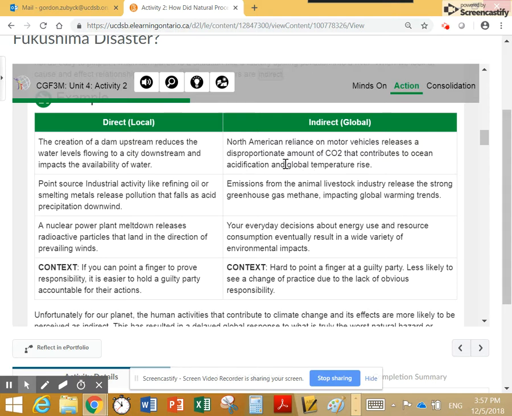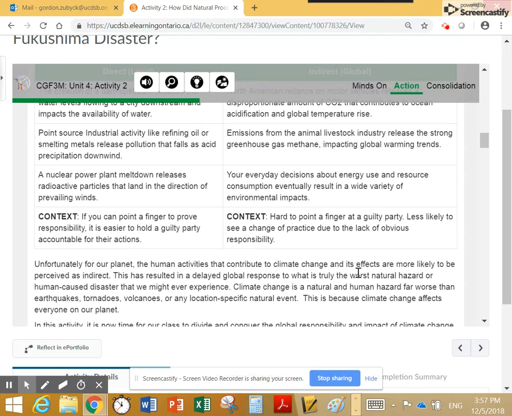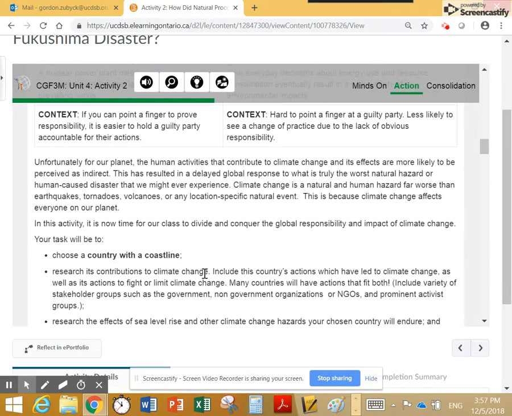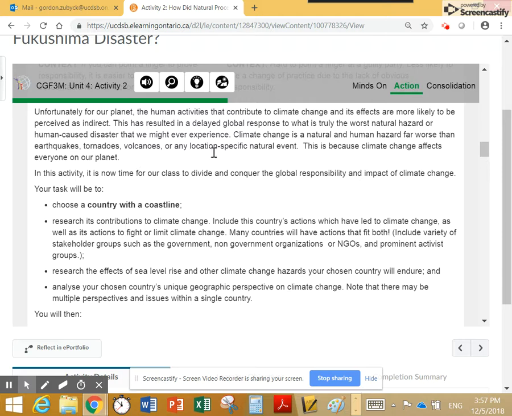Indirect, unfortunately, is not quite as easy, right? Because we've got certain countries that use a whole lot of fossil fuels, which means the amount of CO2 they're producing is much greater. This is then polluting the atmosphere, and of course this moves all around the world, carried through the air and through the water. So then everybody gets impacted by it, but it's indirect. You can't really blame one person because it's not as easy to see as the dam that's built, for example. So in this situation, we're going to be looking at these types of things.